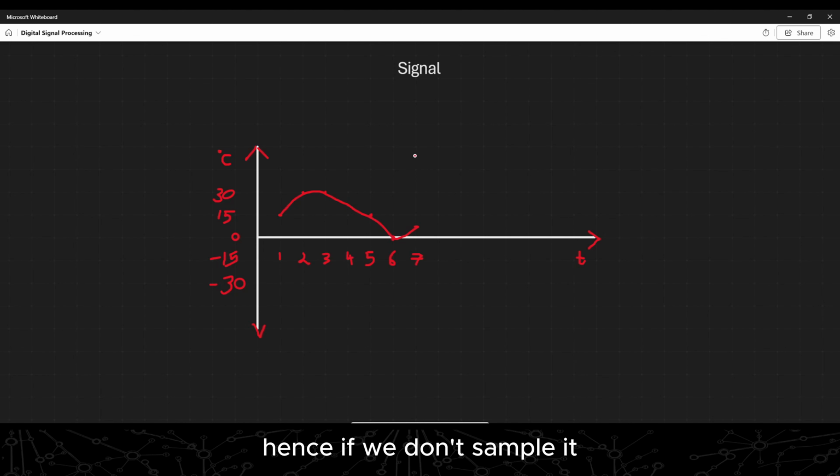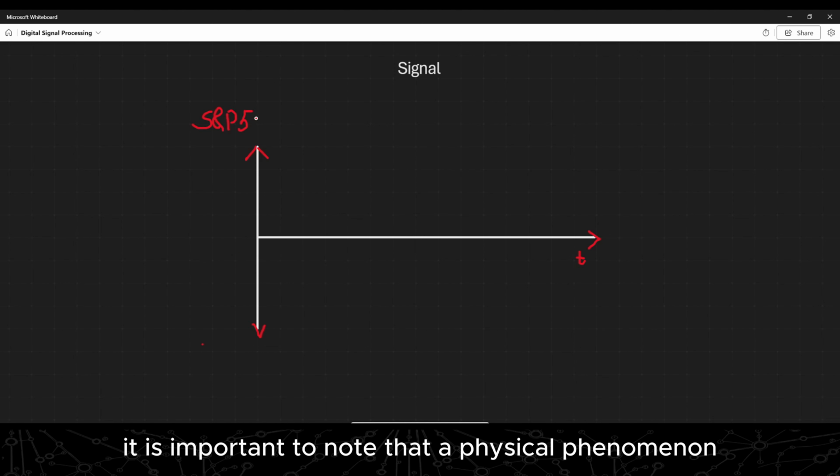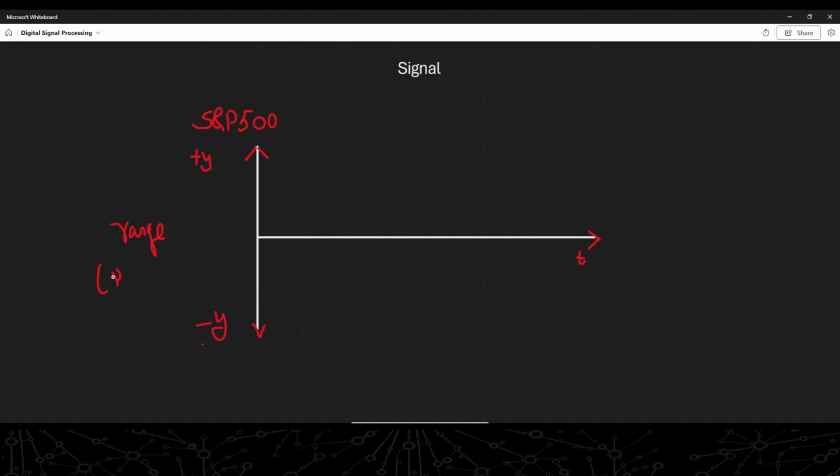Hence, if we don't sample it, that is, if we choose not to observe it, then by nature it is an analog signal. So a signal describes the evolution of a physical phenomenon. It's important to note that a physical phenomenon doesn't necessarily have to be a natural one. It can be human-made as well.